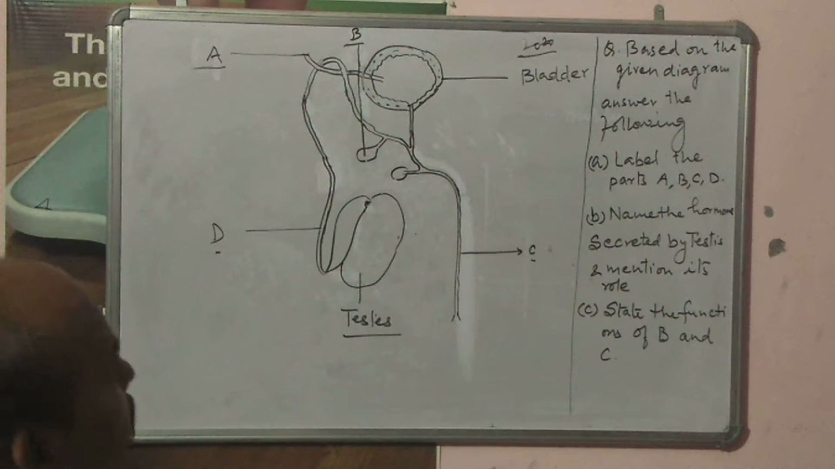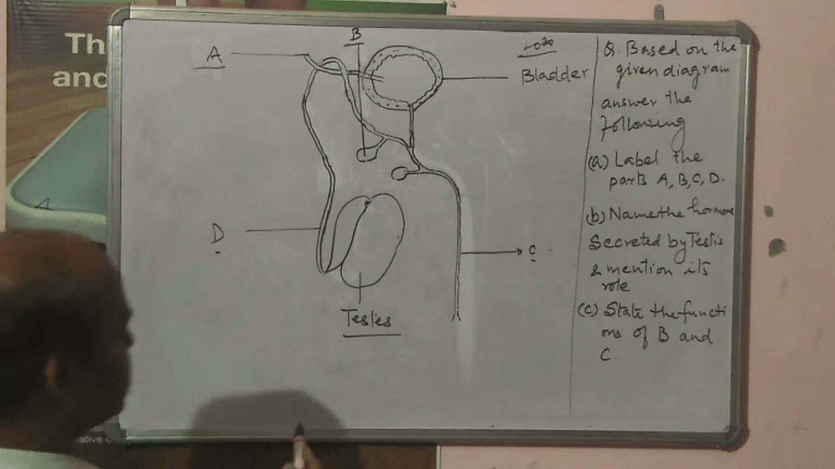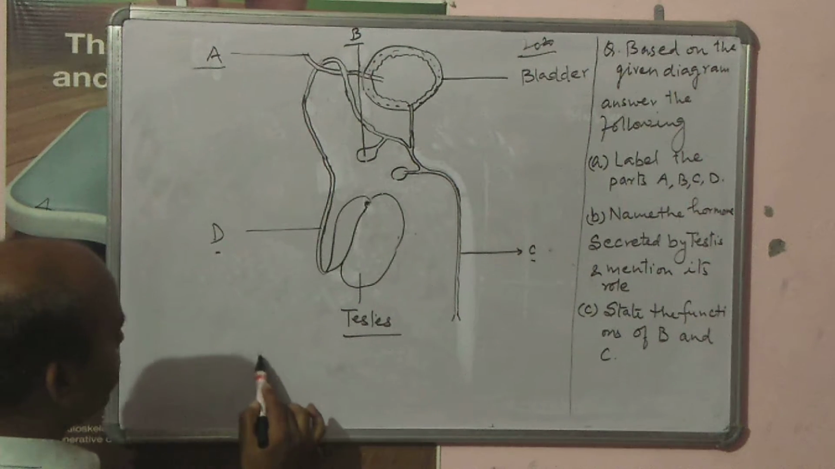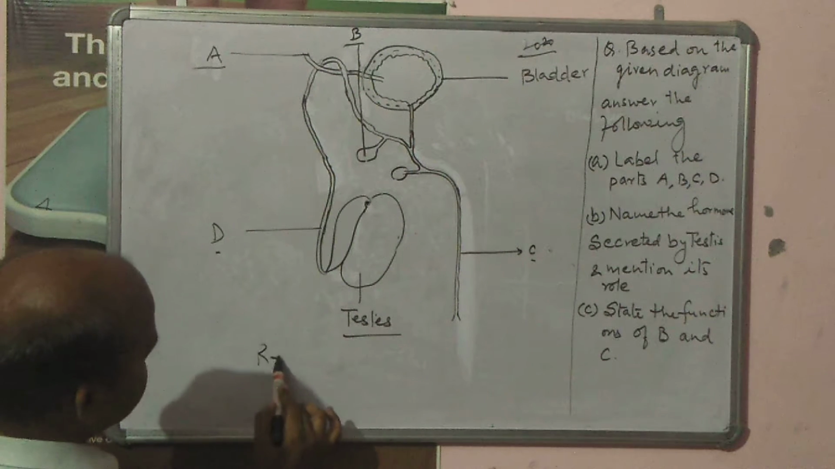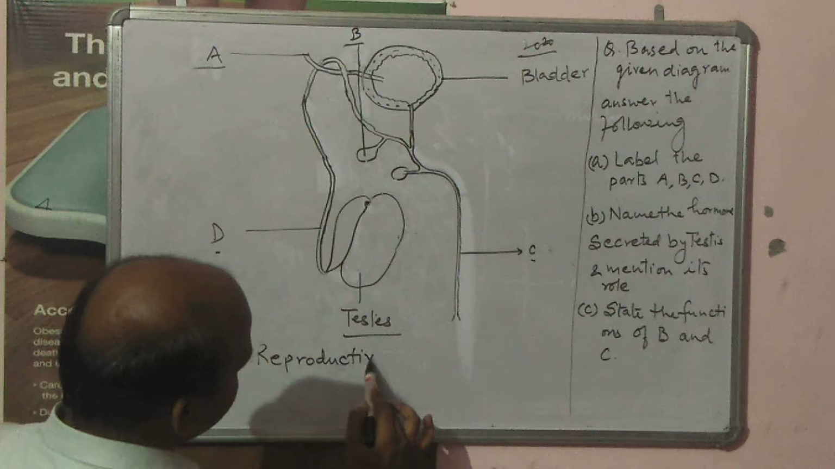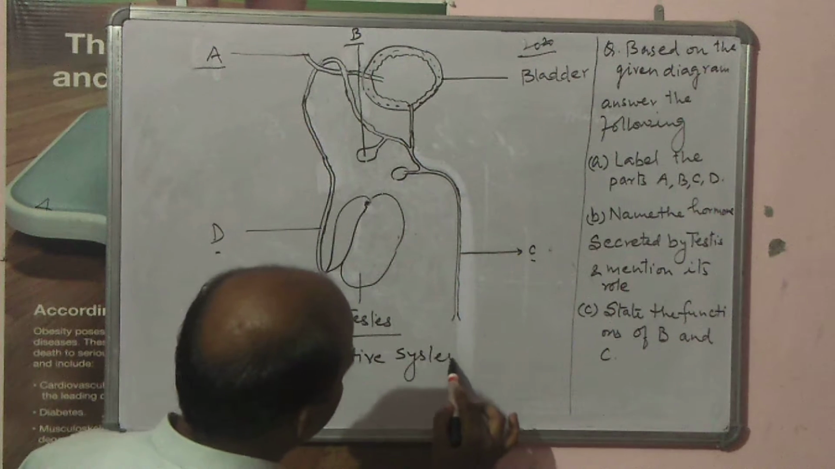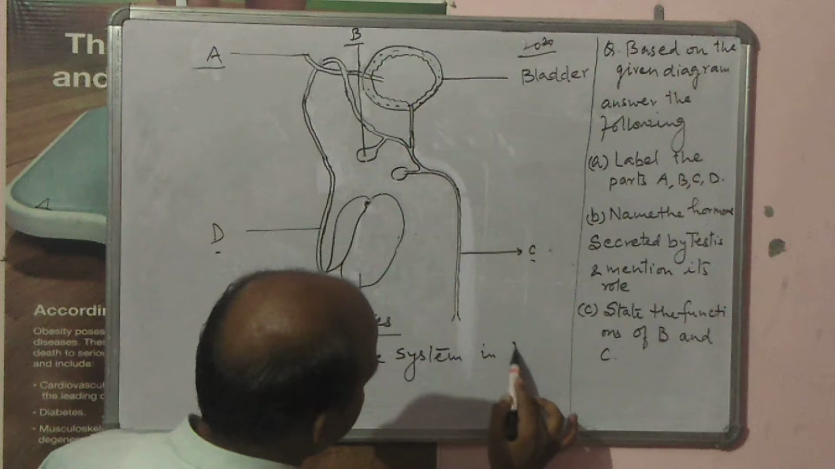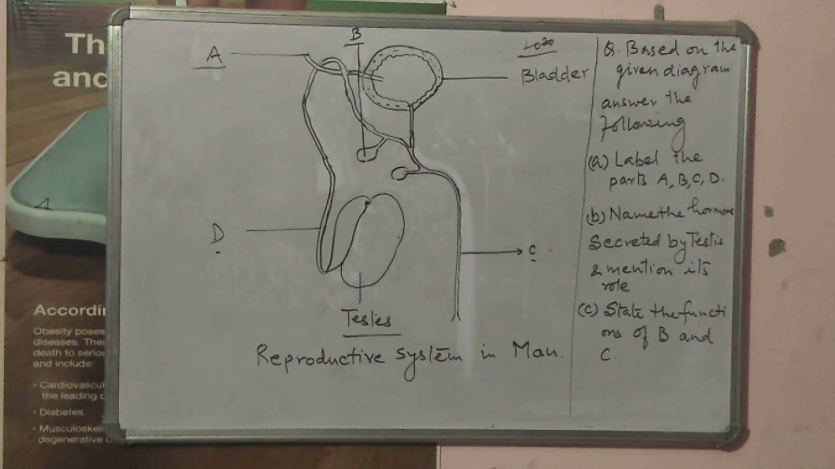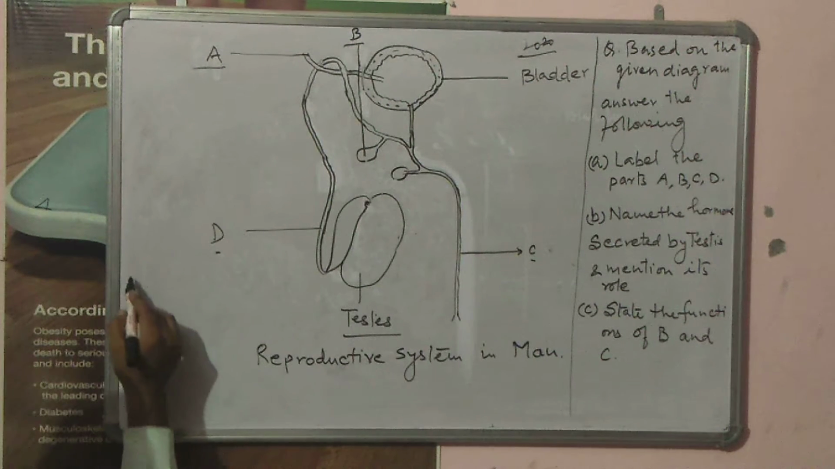So first of all, keep in your mind, we have to identify what is the diagram that is being represented. So this particular diagram represents a reproductive system in man, right? So first of all, we have to see what is the A. First of all, labeling is there.